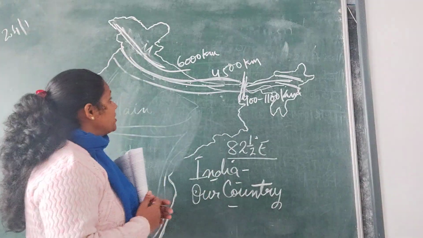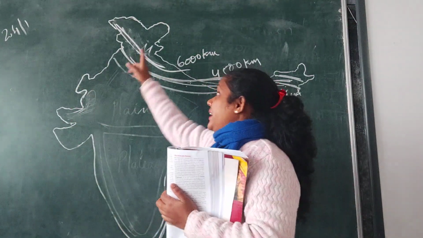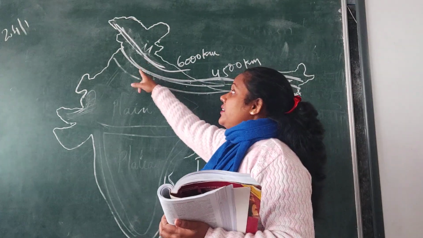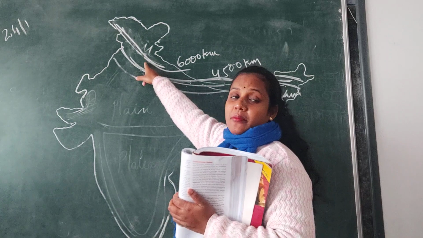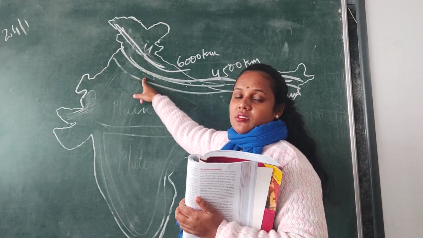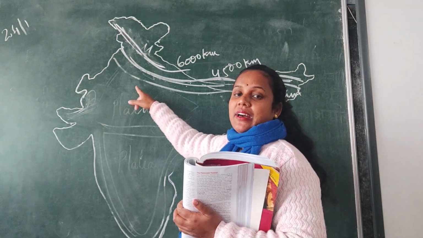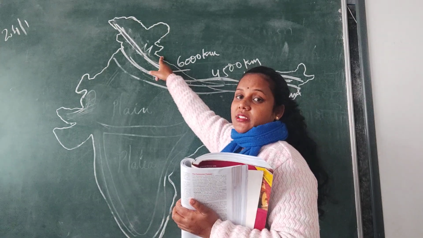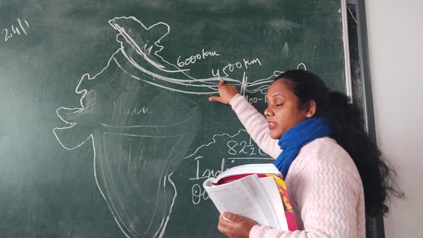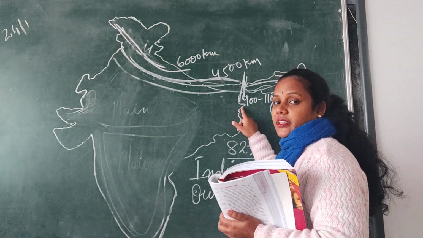So we have learned that the Himalaya is divided into three ranges: greater, lesser and lower. The greatest one is Himadri. The lower one is Himachal. The lesser one is Shivalik. Height 6000 here, up to 4500 from sea level, and here up to 1100.